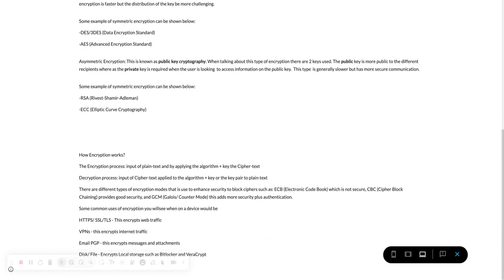Some common uses of encryption you will see on a device would be HTTPS, SSL, and TLS, which encrypt web traffic. VPNs encrypt internet traffic. Email PGP encrypts messages and attachments. Disk or file encryption encrypts the local storage, such as BitLocker and VeraCrypt.